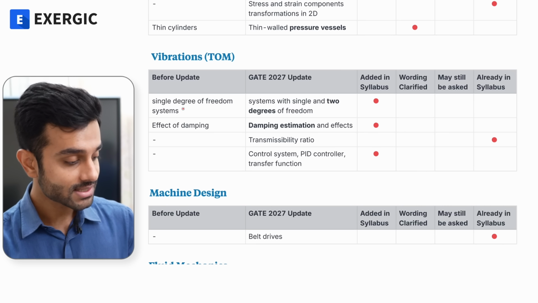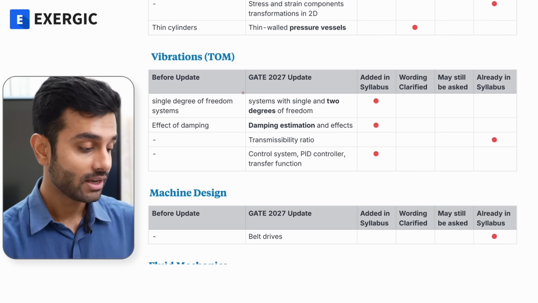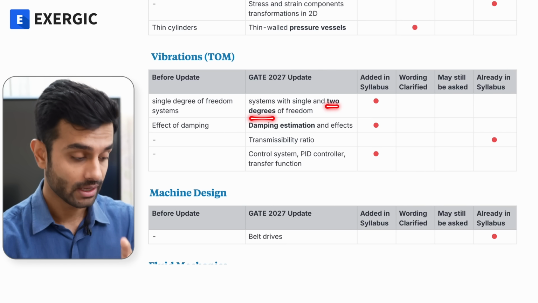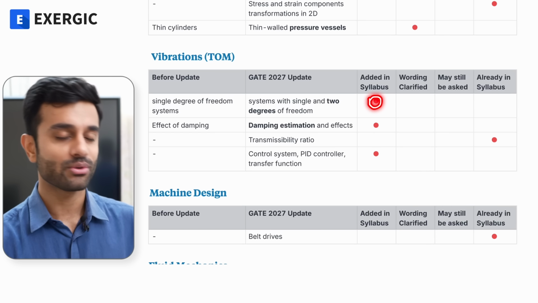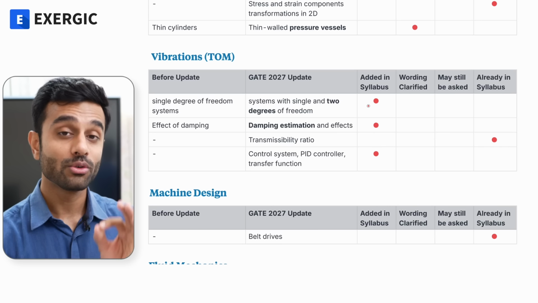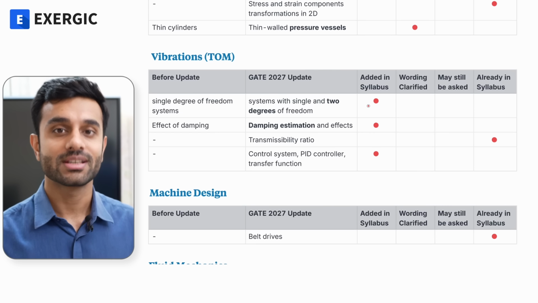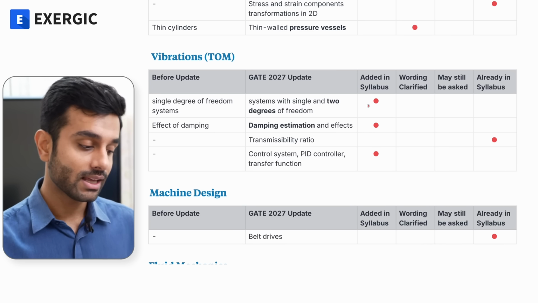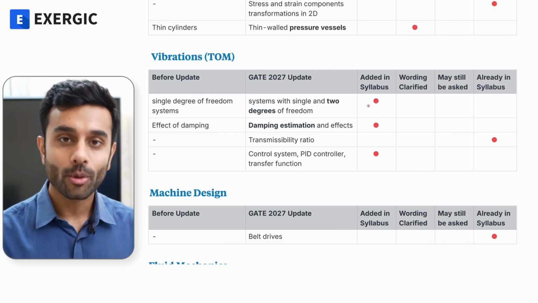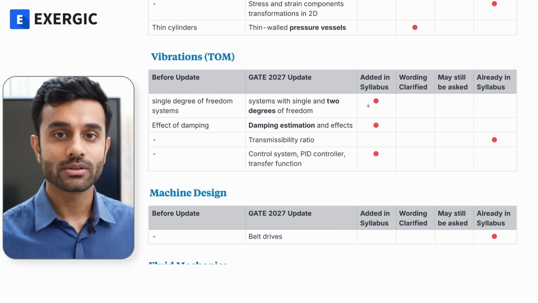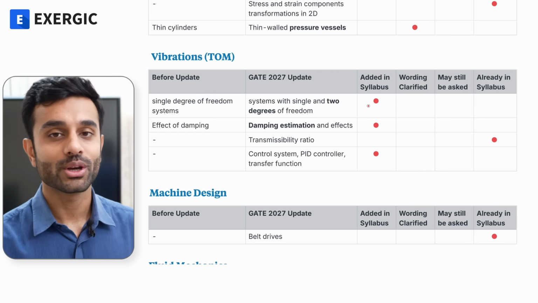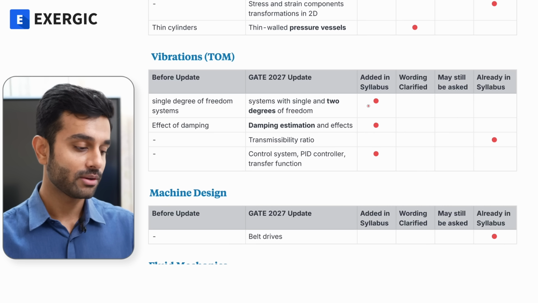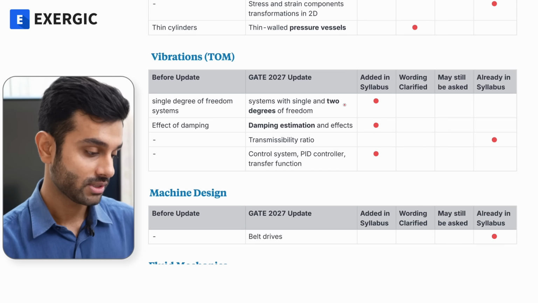Let's start. Single degree of freedom systems was there before the update. It is a meaningful change that they have now added 2 degree of freedom cases as well. This is absolutely added in the syllabus. So you must be thoroughly conceptually strong in 2 degree of freedom cases as well. Whatever additions are there in the GATE syllabus are obviously going to be added in the Exergic course properly, thoroughly. We are going to understand it so that if any question comes from 2 degree of freedom case, you will absolutely be able to answer it, solve it accurately. So this is an addition.